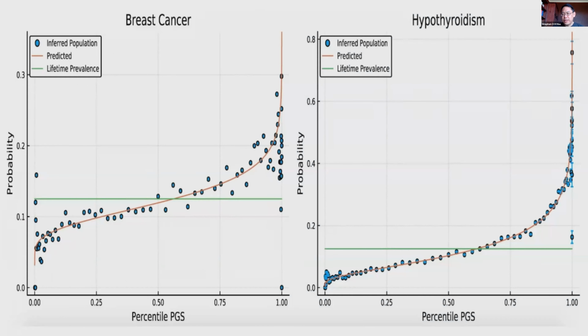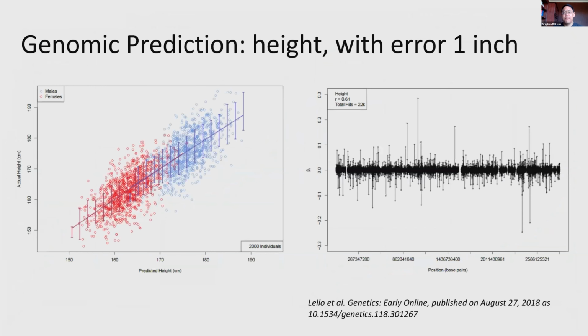And so for some traits like hypothyroidism, the indicator on the right, we can already say at birth, if you just give us a sample of DNA from a baby, that maybe with probability 0.8, that baby, when she or he is 40 or 50 years old, is going to have hypothyroidism. So it's a rather dramatic advance in our ability to map genotype to phenotype.